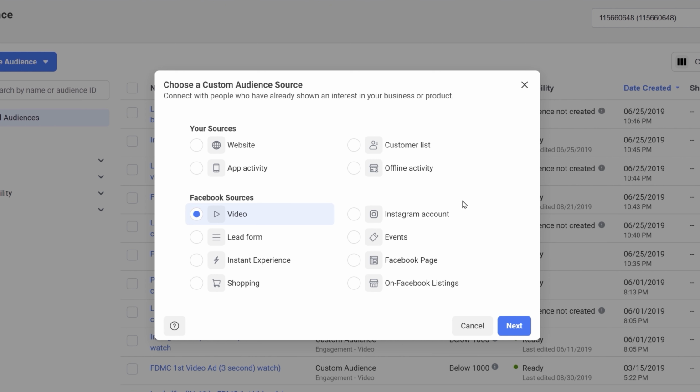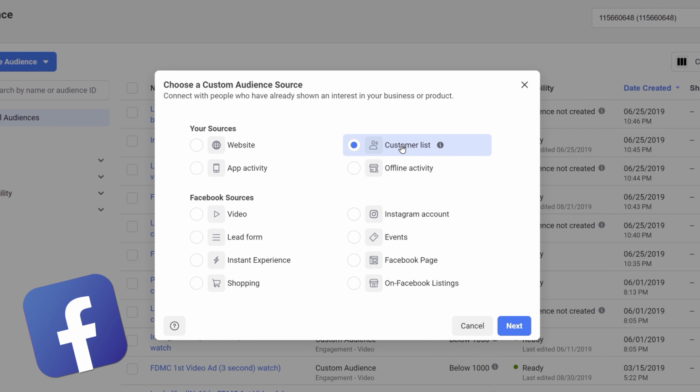Let's say you want to give a 10% discount to all the people who have already purchased your product or service. Then you can create a custom audience of all the people who have taken the action of a purchase on your website, and then show them an ad of 10% extra discount. You can also upload a list. So let's say you have the email IDs or the phone numbers of all the people who have taken a certain action, then you can upload the list and Facebook will find the right audience and then you can start showing ads.